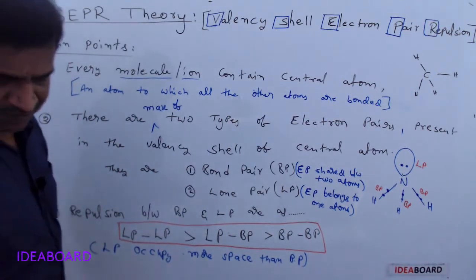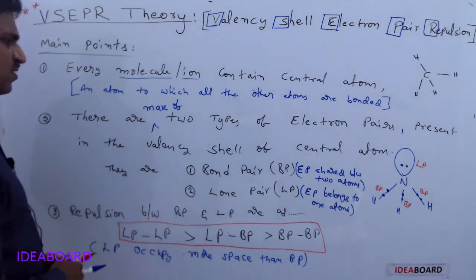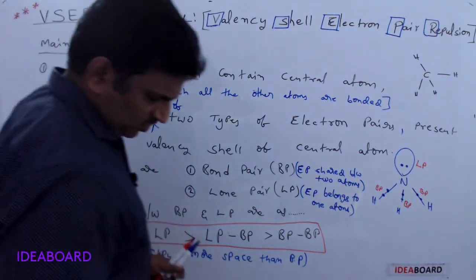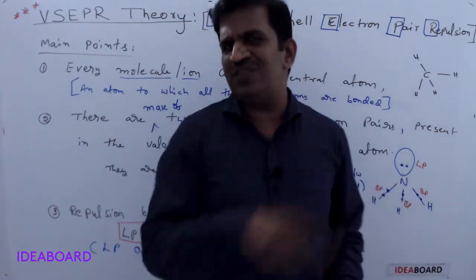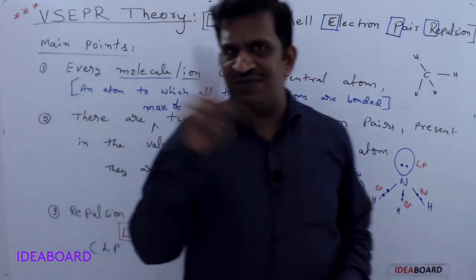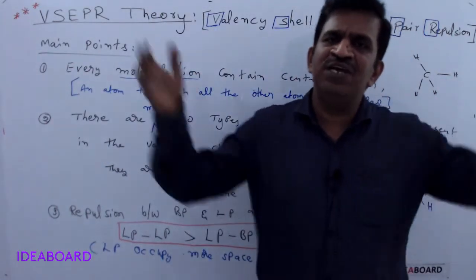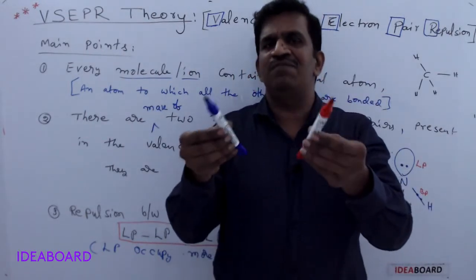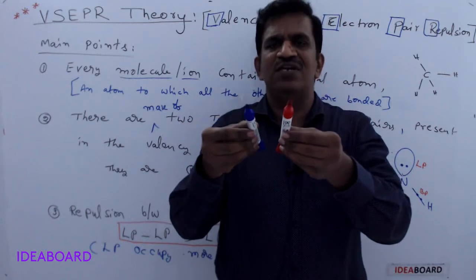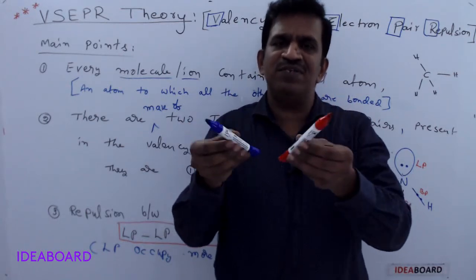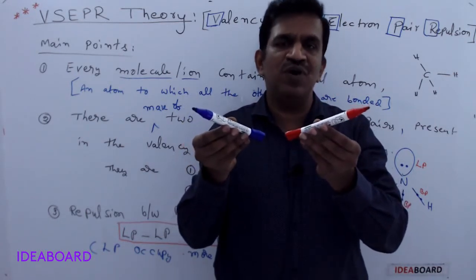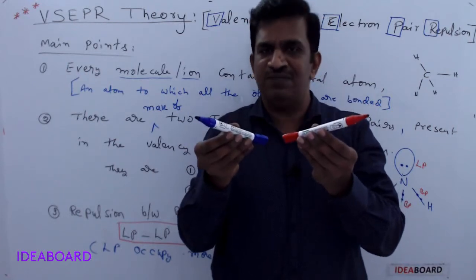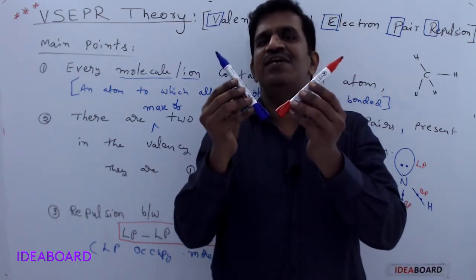Because of these repulsive forces, they arrange in such a way around the central atom as to have minimum repulsions among them. Suppose these two have repulsions, then they will try to come closer, but because of repulsion they will move far away from each other, and they have a certain angle only.